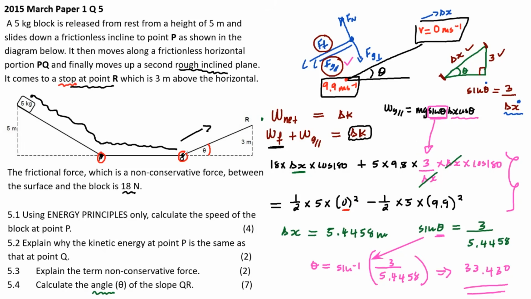And then at q, when the journey started, it was 9.9, because it's the same v that we had at p. Since we said it's frictionless, the velocity is constant. The one at p should be the same as the one at q. So 33.43. That's what you have right there as your theta.